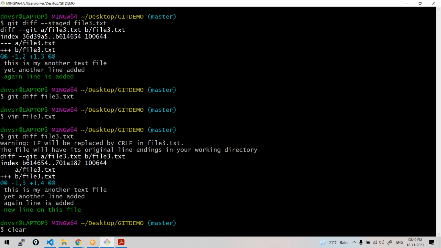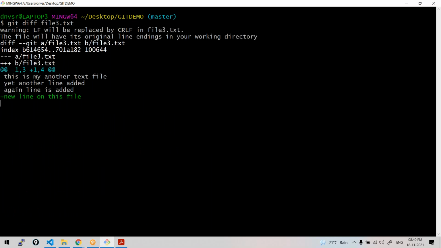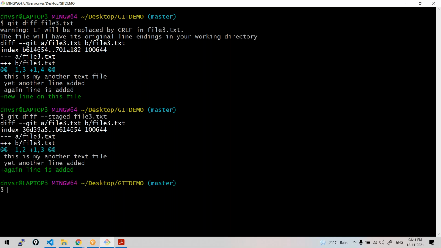So tell me one more thing. Is this file having staged changes or not? Yes, definitely it's having. We already have staged the third line. See here, the third line is staged. The fourth line is unstaged, right? Got the logic, all of you? Is the scenario clear for everyone? Yes. We keep working on the file, so we might be seeing these scenarios.